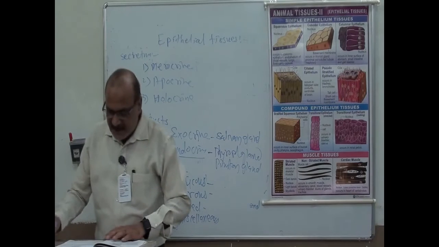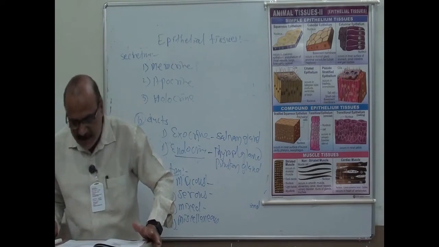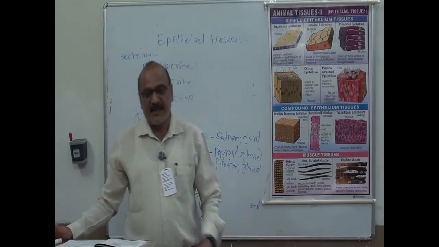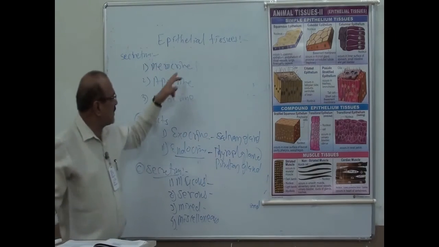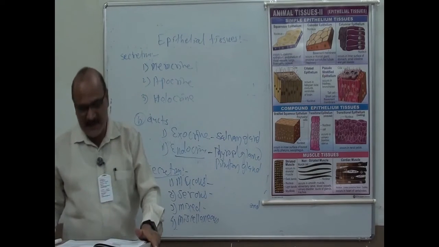Now merocrine means the gland cells remain intact even after giving their secretion. That is called merocrine. Their secretion is passed with the help of the diffusion process.